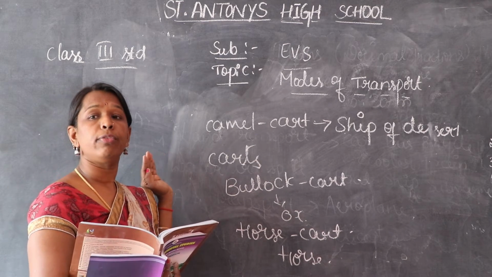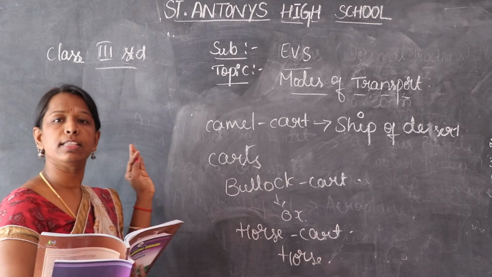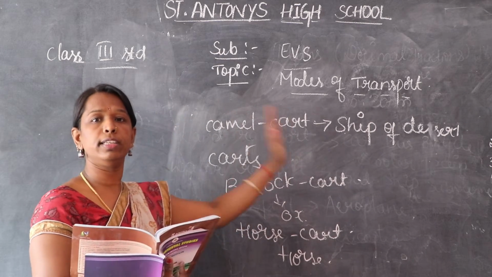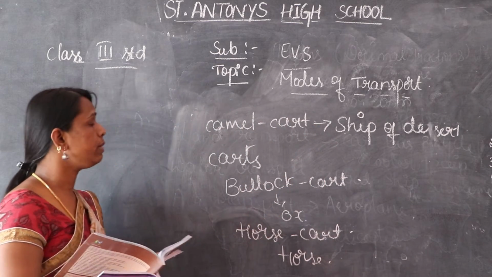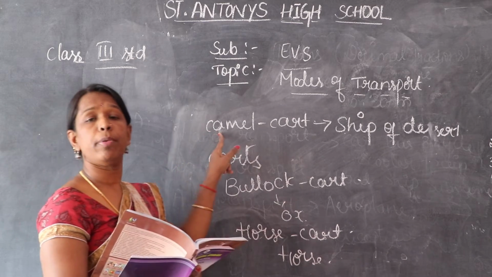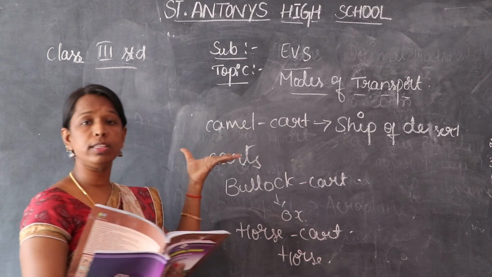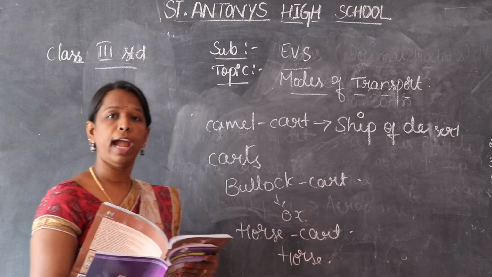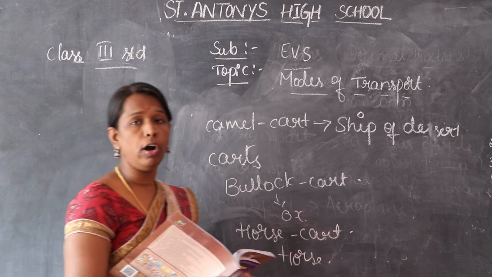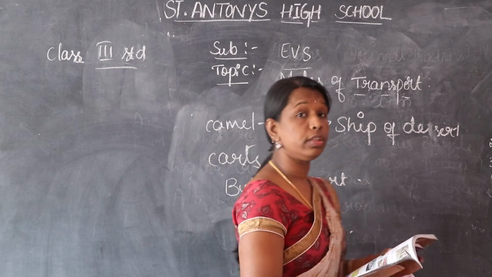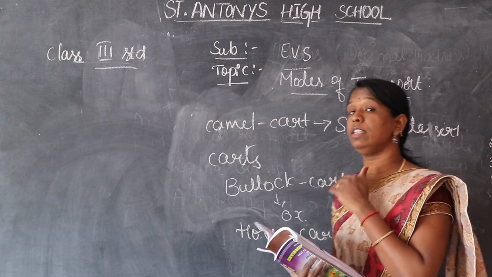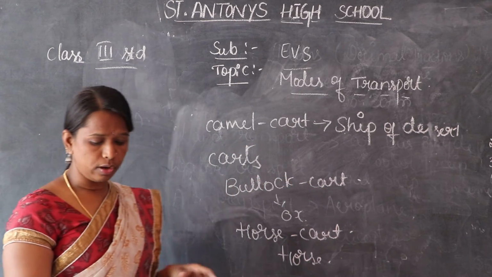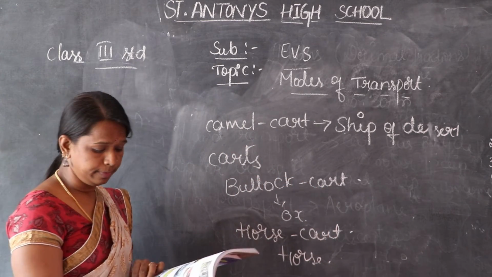It carries people and also goods from one place to another in the desert. It holds water in the form of fat on the hump and travels for a long distance. So the body structure is adapted to the desert, and that's why it is called the ship of the desert.